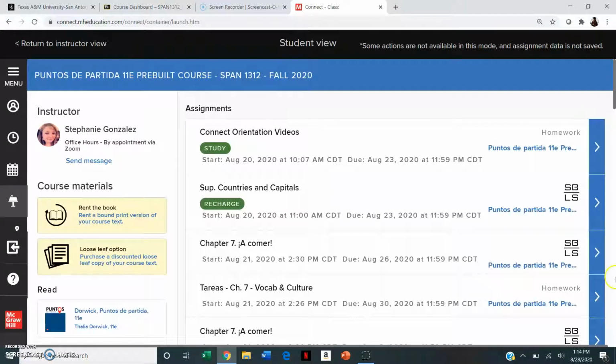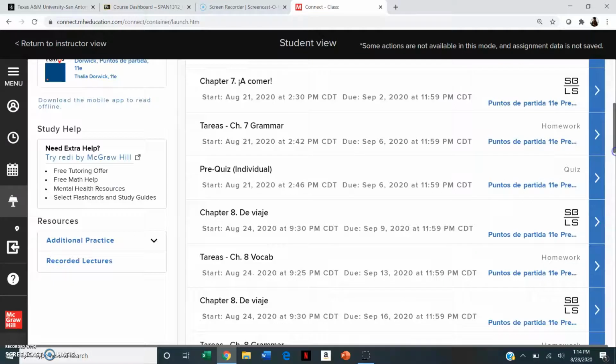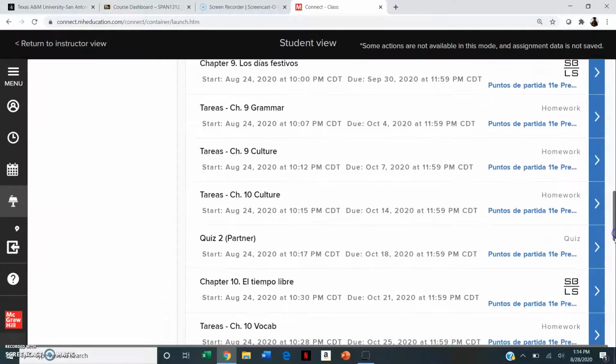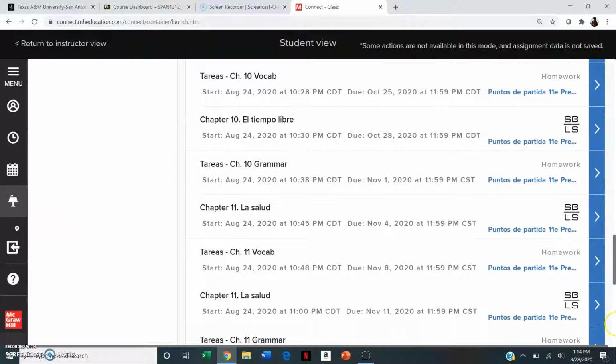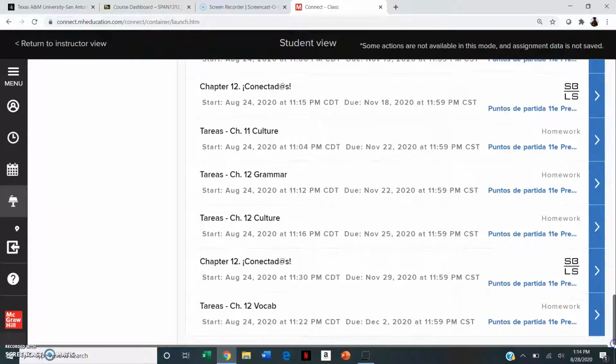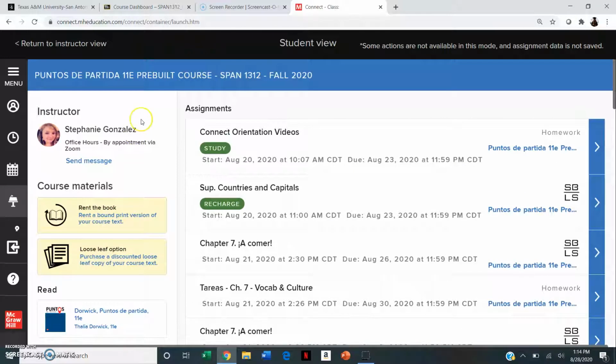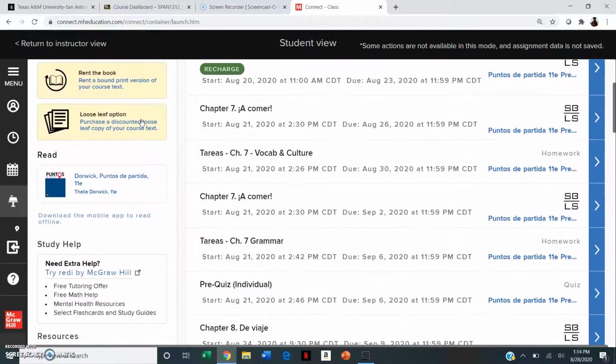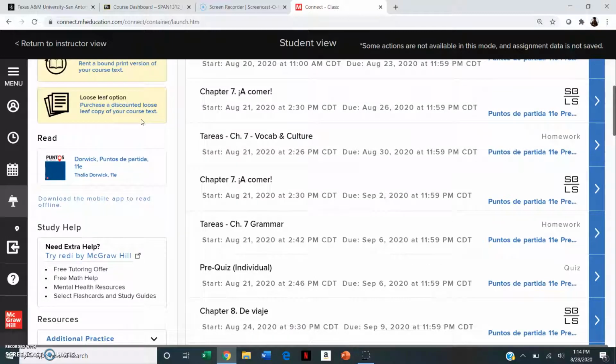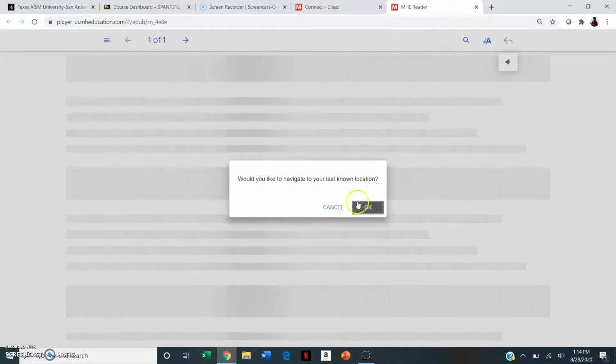So you'll see here in this student view that you have all the activities for the rest of the semester that you need to complete. They're all already here, so you know what's expected of you each week. Remember, we do always have due dates on Wednesdays and Sundays. Wednesdays and Sundays. Okay, you can access your ebook here to help you as you are completing the activities.